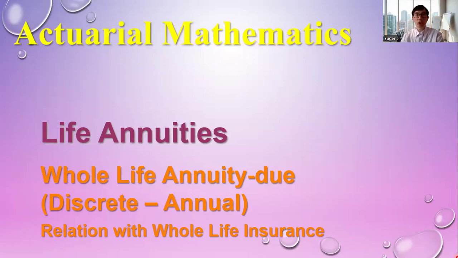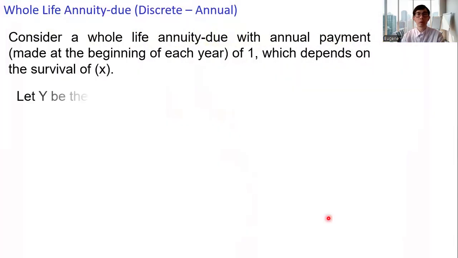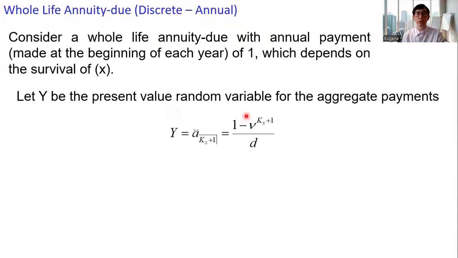Hello everyone. In this video, we'll continue with the whole life annuity deal. And here we'll have the third approach to get the expected value of Y. In this third approach, we will make use of the relationship with the whole life insurance. Recall the present value random variable Y for annuity, which equals ä angle Kx plus 1. We have this expression.